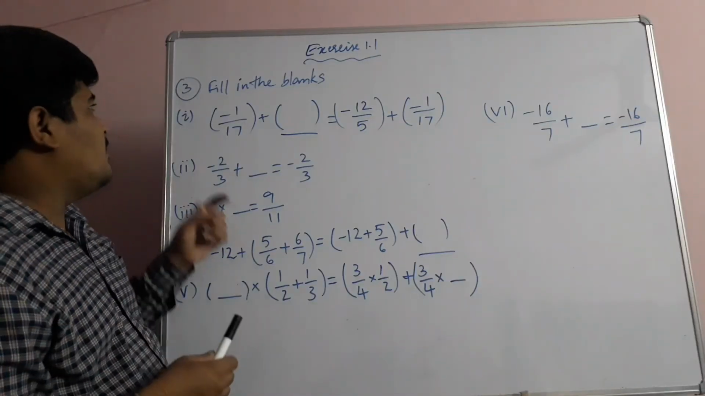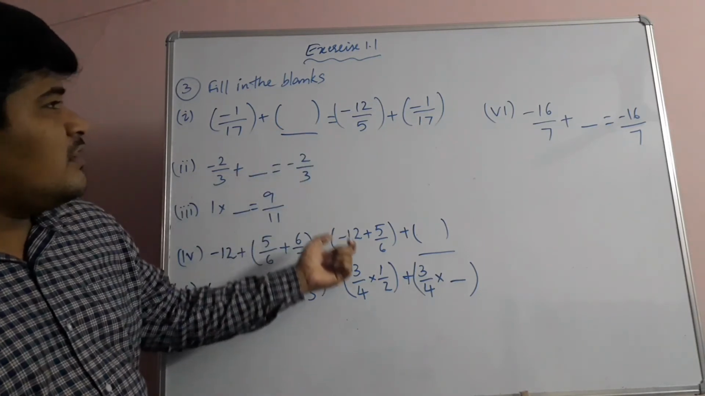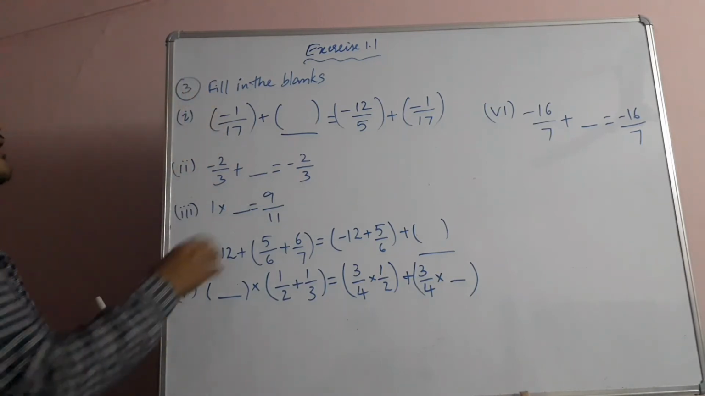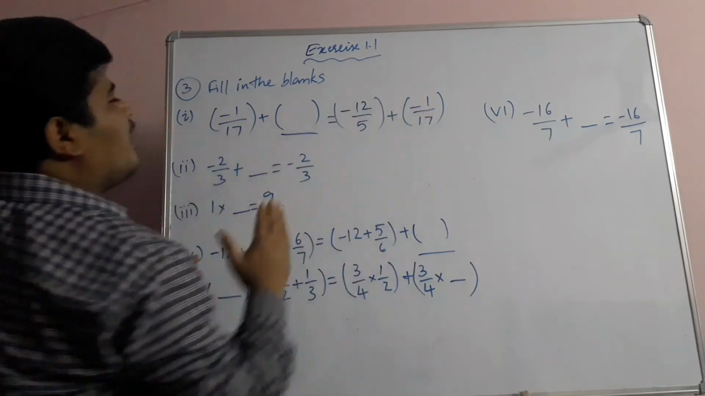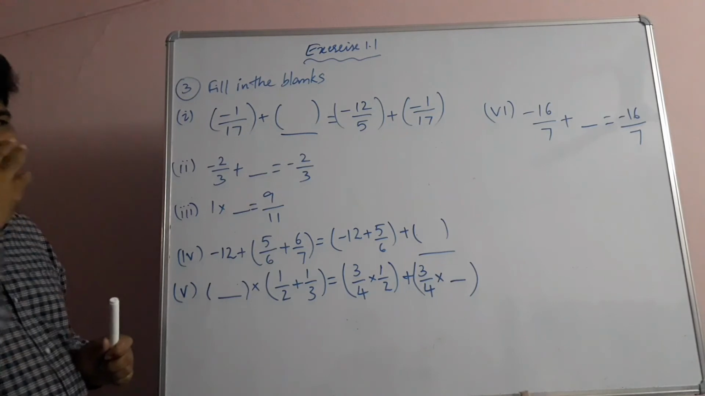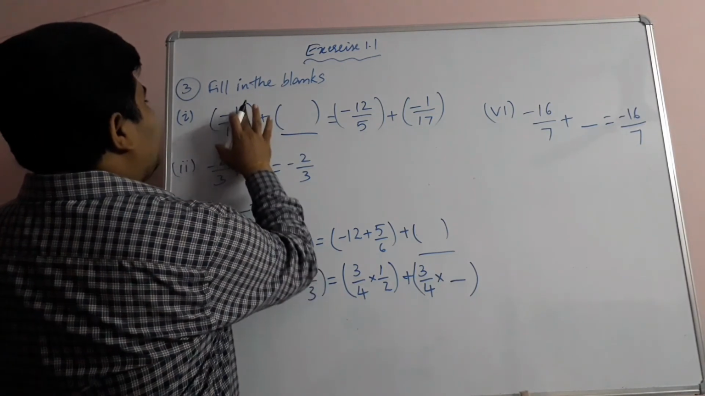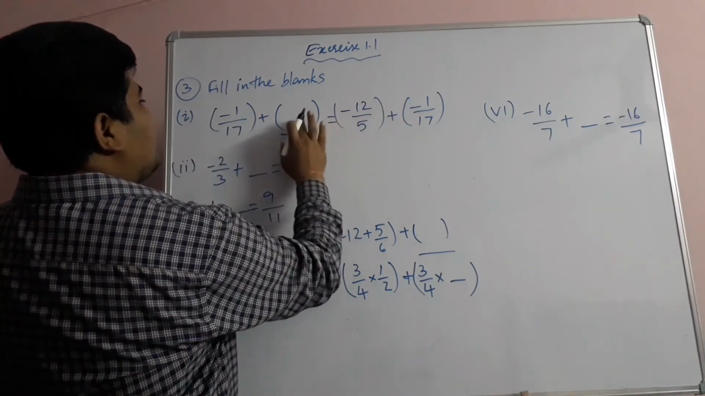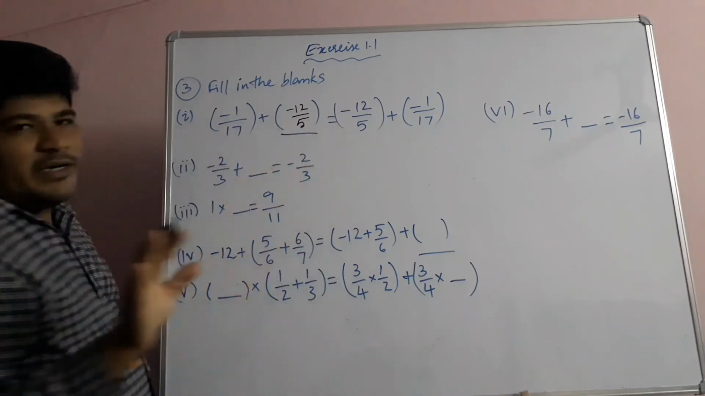Children, let's see problem number 3. Fill in the blanks. By using the properties, we have to fill all these blanks. So first problem, negative 1 by 17 plus dash is equal to negative 12 by 5 plus negative 1 by 17. So children, it is in the form of a plus b is equal to b plus a, right? So like a plus b, b plus a, the second number is minus 12 by 5. So this is the commutative property.